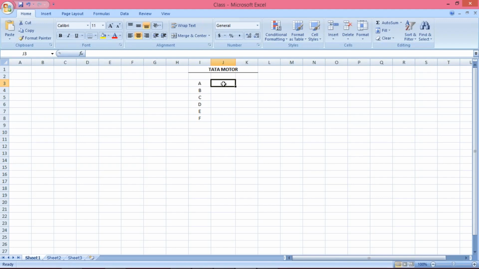Against different vendors, there are different terms of payment. Let's suppose there are several terms of payment. A few of the vendors are using TM30, which means 30 days terms of payment. A few of the vendors are using TM60, TM90. What does it mean? Whichever invoices are posted against this vendor, those invoices are going to be paid after 30 days. Likewise, whatever invoices are posted against E, those invoices will be paid after 60 days, and likewise against F after 90 days.